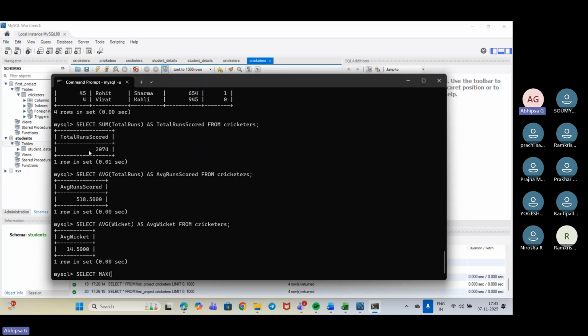Let me take the total runs. We have taken total runs. Now we can use as highest score or maybe highest runs, yes, highest runs from cricketers.